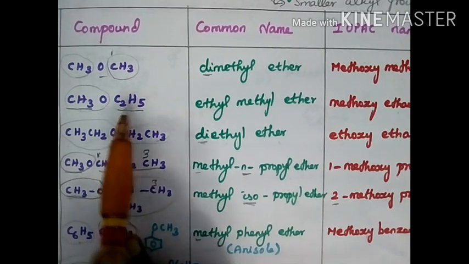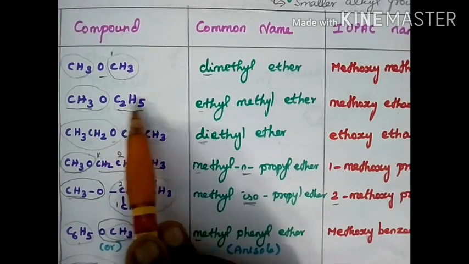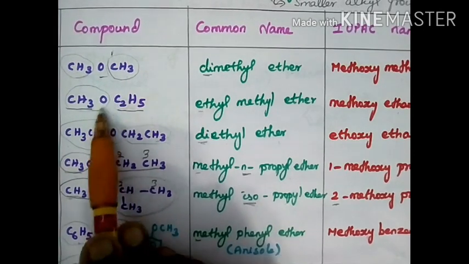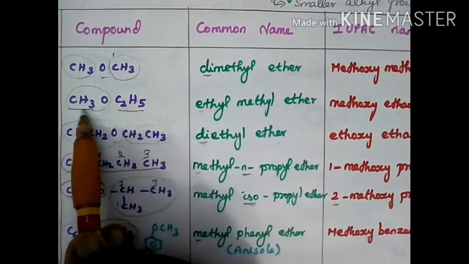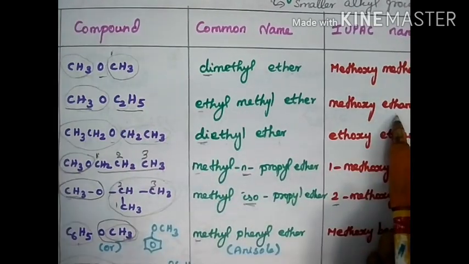E comes first, so write ethyl first and then methyl ether: ethyl methyl ether. The smaller alkyl group attached to oxygen is methoxy, and the other has 2 carbons, so it is methoxyethane.